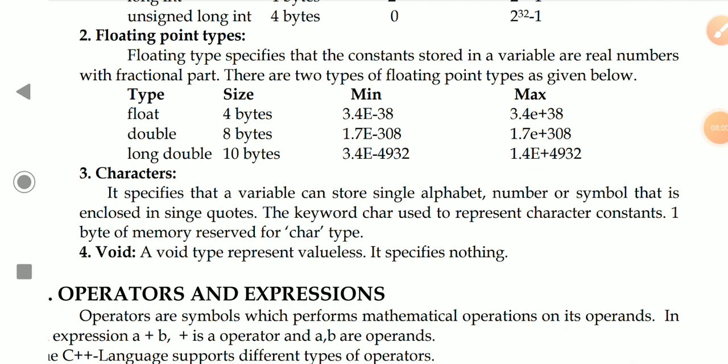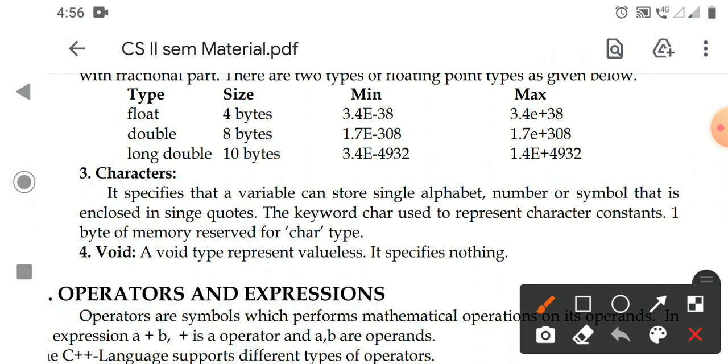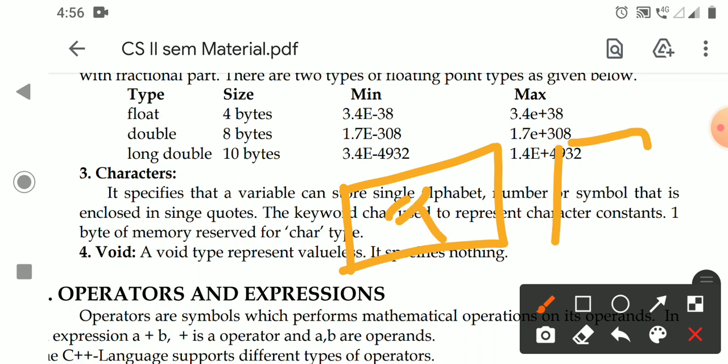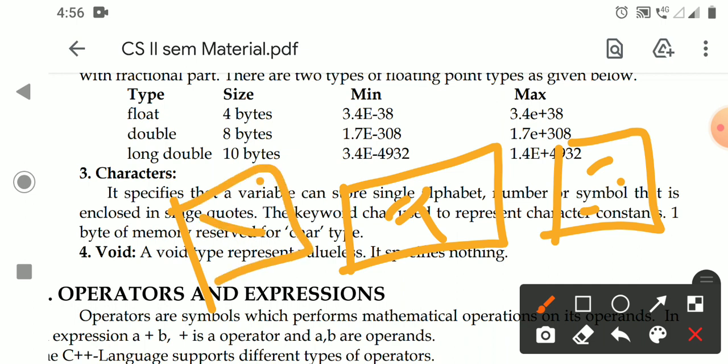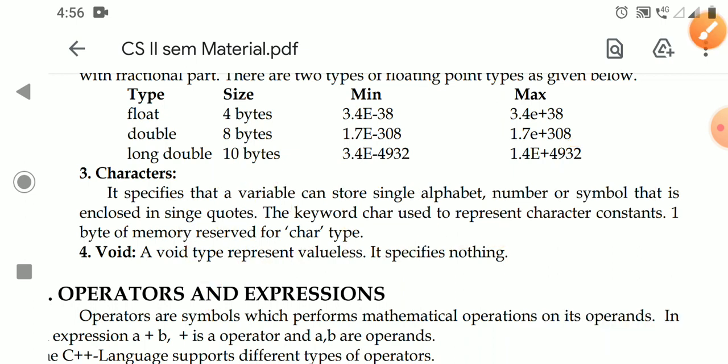Next, coming to the characters. Characters specify that the constants stored in a variable are a single alphabet, for example A, O, S, Y, like that. You can store a single character.